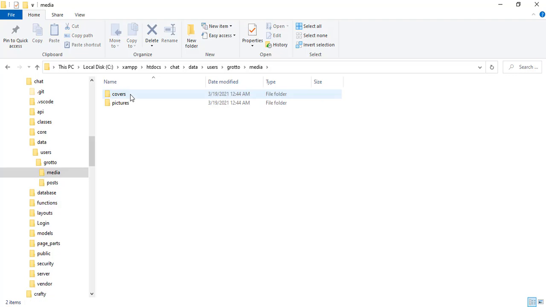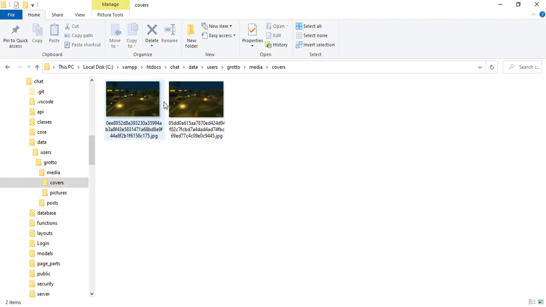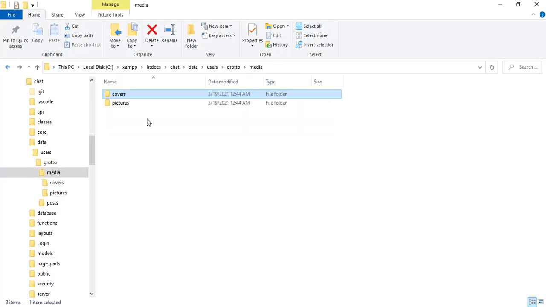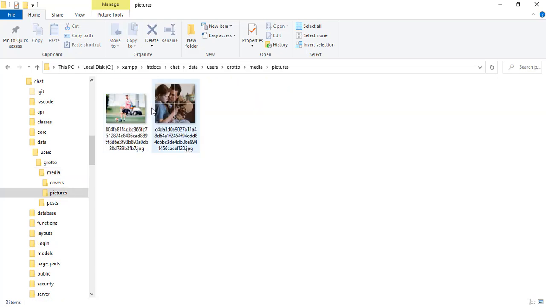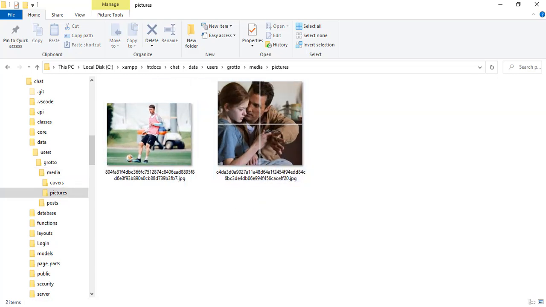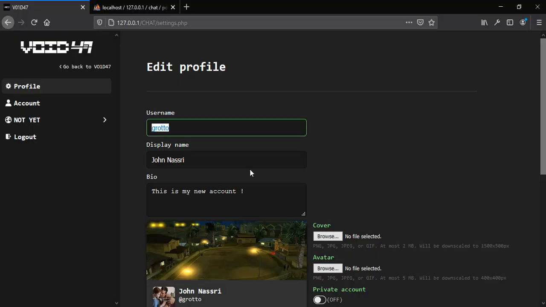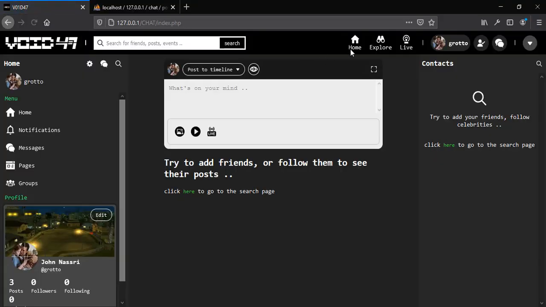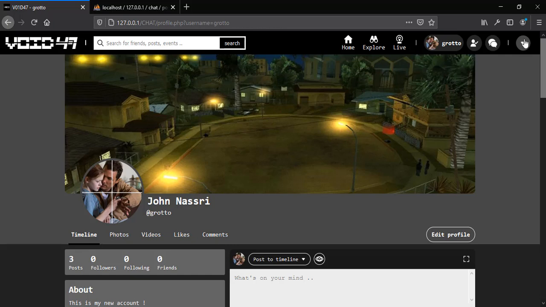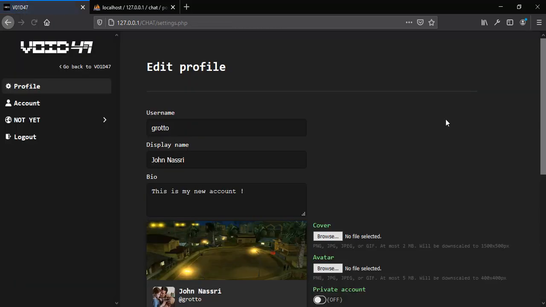Now media, covers, and as you can see we have these covers right here, and pictures, right? So we have this picture right here. If we change the picture, let's say we want to change the picture from here.